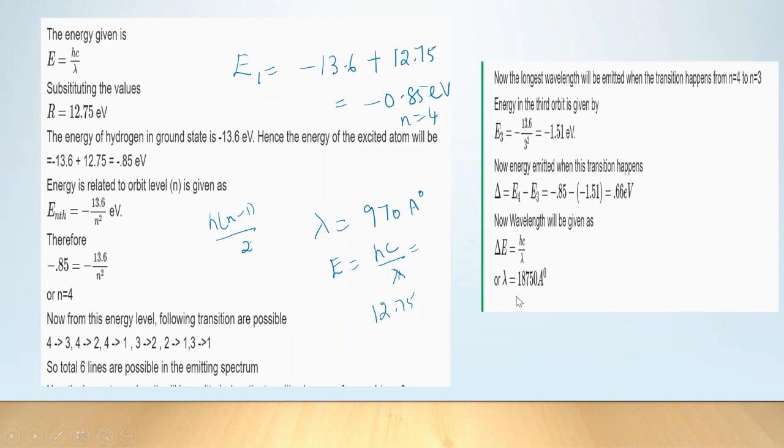Again, calculating the lambda value. At least if the child goes wrong in the calculation, fine. For half mark, they will lose. But for writing all the formulas, for each formula, a mark will be given. The child is writing energy differences E4 and E3. So the child has identified this transition. Maximum marks we can go for this. Again, for this half mark, only for the final calculation.